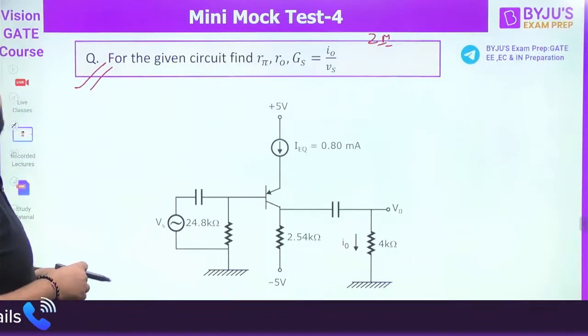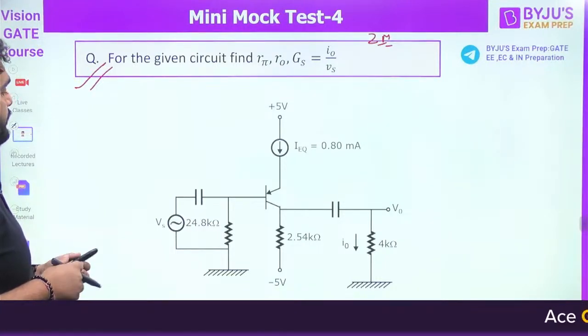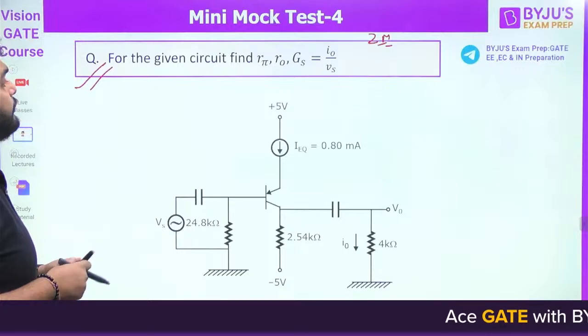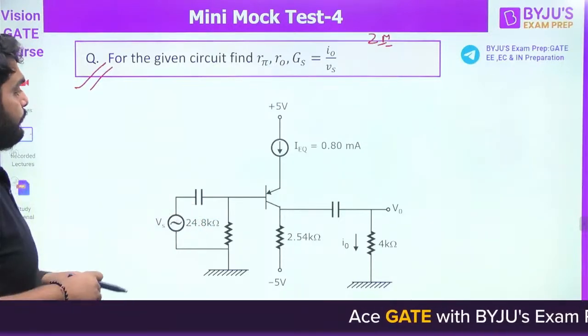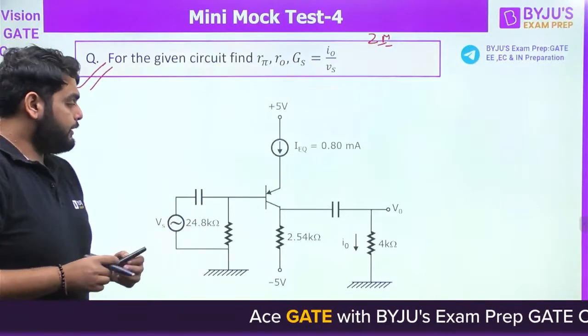Next. For the given circuit, find R pi, R naught and GS. What is GS? GS is I naught by VS. Okay. And the MOSFET and BJT are given.